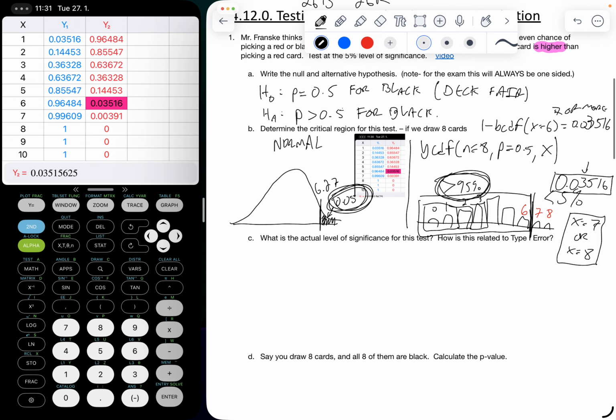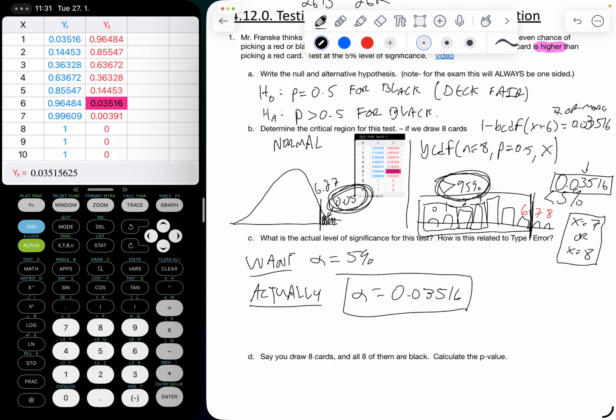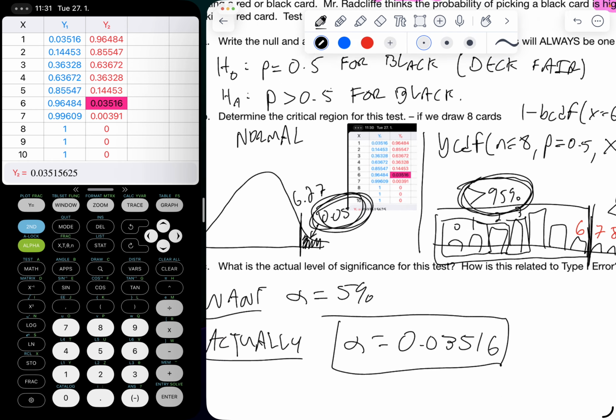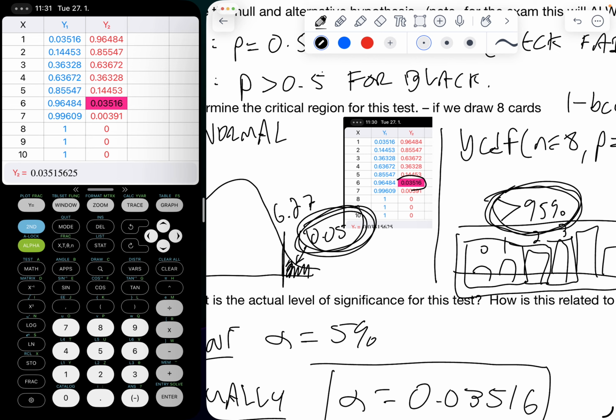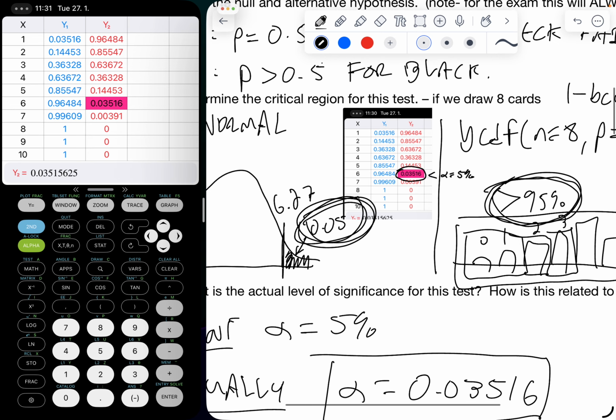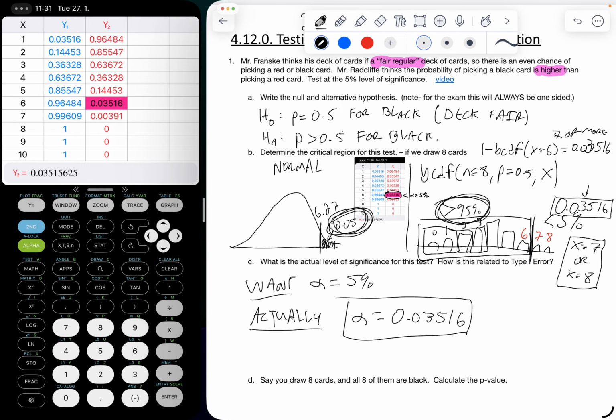All right. So now, what is the actual level of significance for the test? Well, we just found that out, right? We want alpha to equal 5%. But actually, if I get a number that's 7 or 8, we know that the actual alpha value is going to be 0.03516. And the easiest way to do this is when you're in your calculator table, you're just finding the first value that's less than your alpha, less than our 5% value for alpha. And that's going to be the actual significance level for the test. So we're actually even stronger than a 5% test, right?